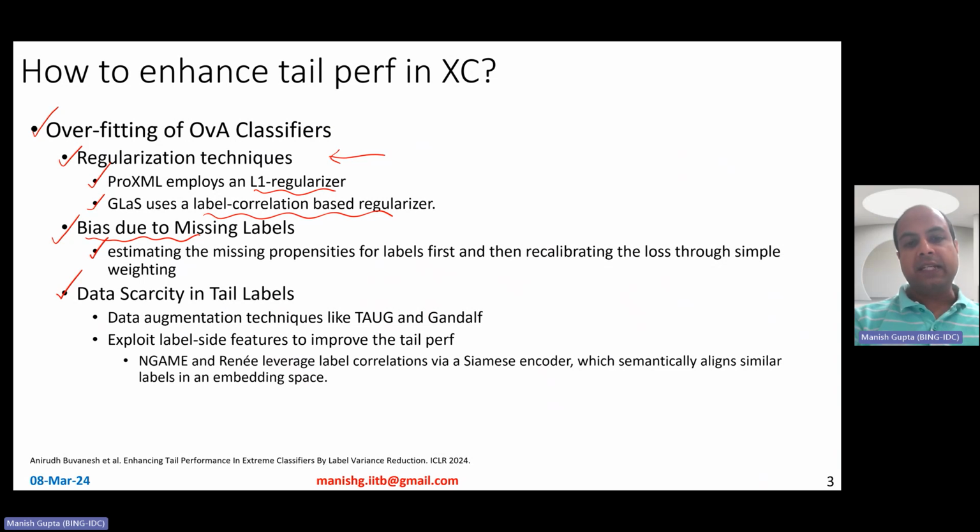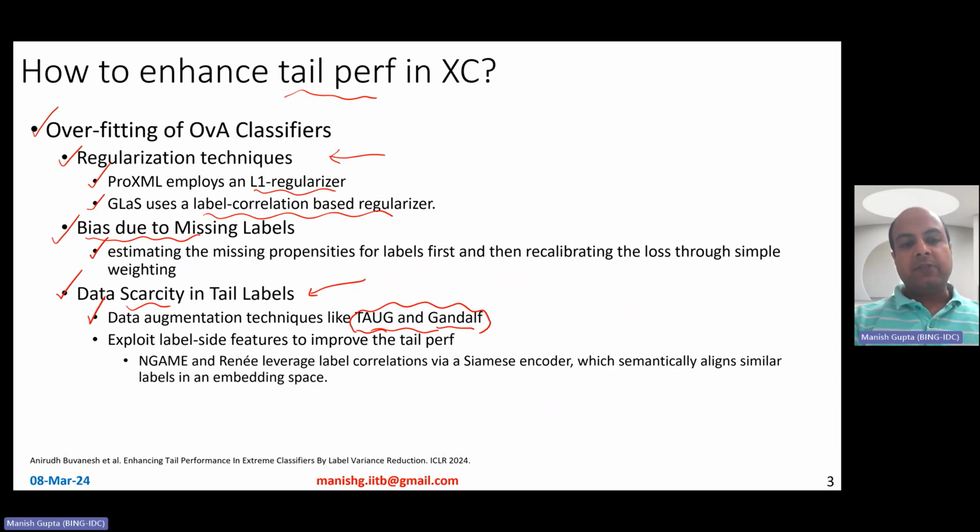Data scarcity. Tail performance is challenging because of data scarcity issues in tail labels, and people have therefore tried to augment more data for the tail so as to avoid this problem. So data augmentation techniques like T-aug and Gandalf have been proposed in the literature. But as we'll see, our method is actually better than these data augmentation techniques.